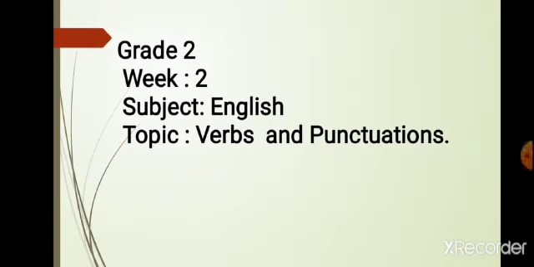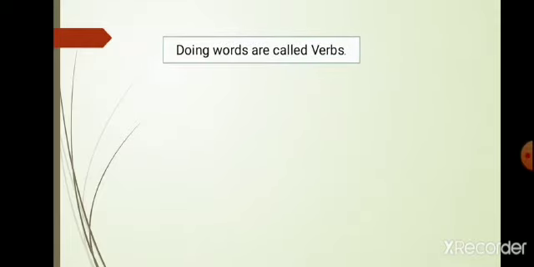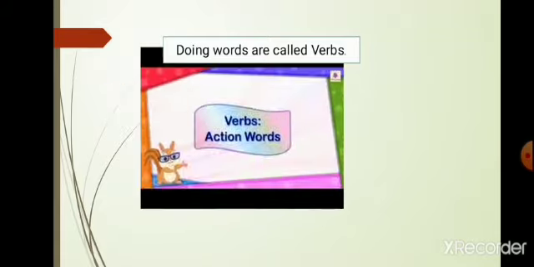The topic today is verbs and punctuations. So, first we will learn about the verb. What is a verb? Doing words are called verbs, or we can say that action words are called verbs. The words that show some action, that show some work, are known as verbs.